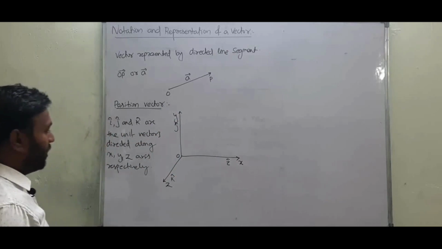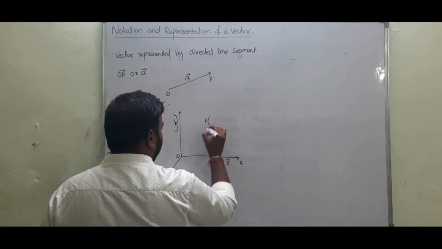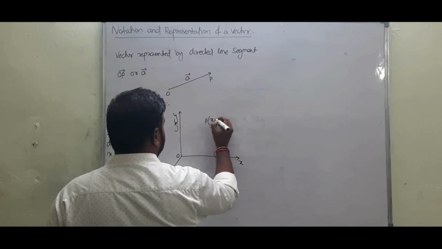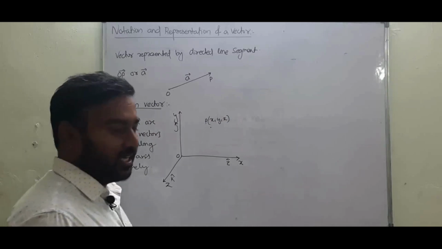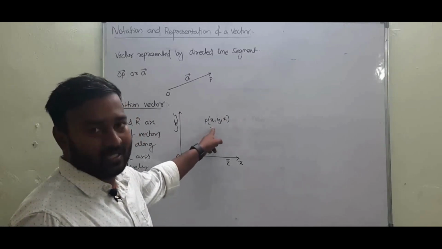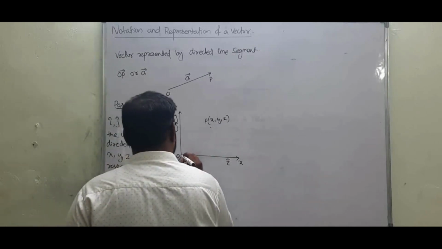If a point is there, let's suppose P having its coordinates x, y, z, then this point's position vector we can find from this origin.